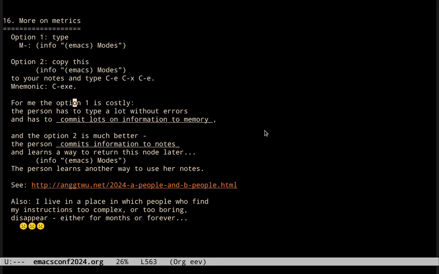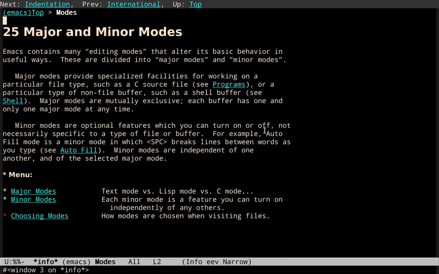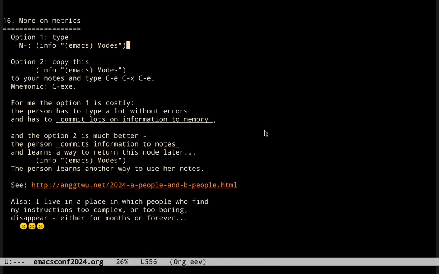And then, well, for me, option 1, this option here, is very costly because the person has to type a lot without errors, and then after running that and reading this page here, the way of going back to that page is gone. So the person has to commit lots of information to memory. Either the person learns from this page everything that she needs, or the person learns and memorizes how to go there the next time.